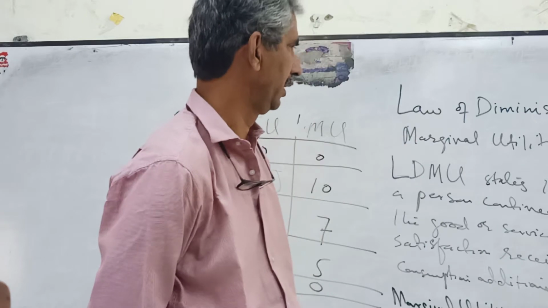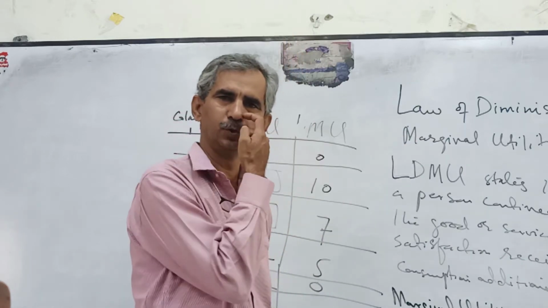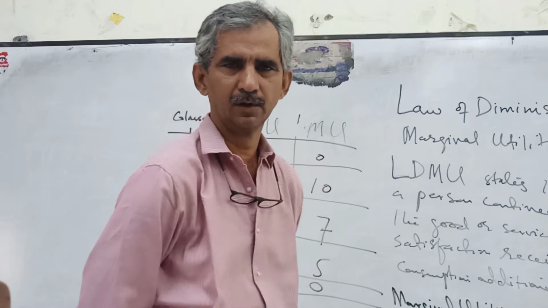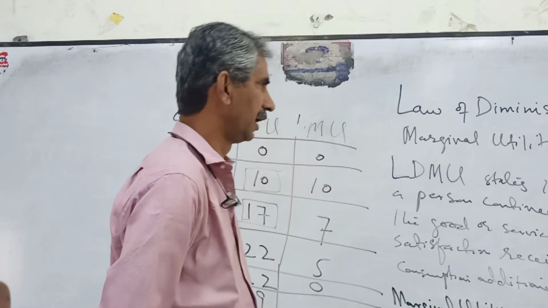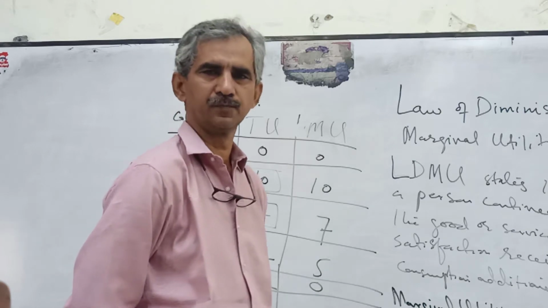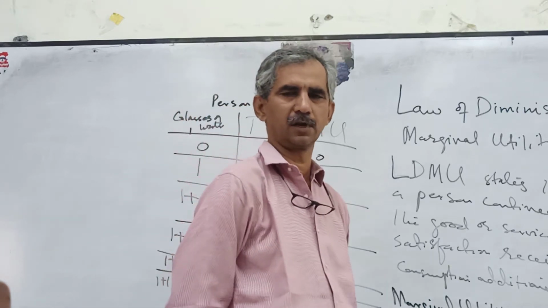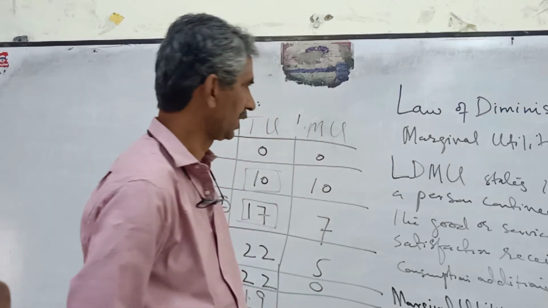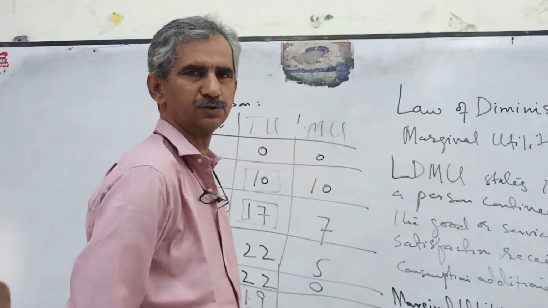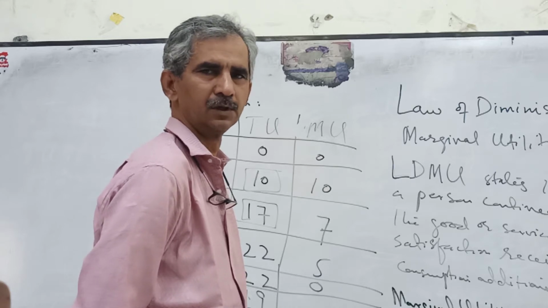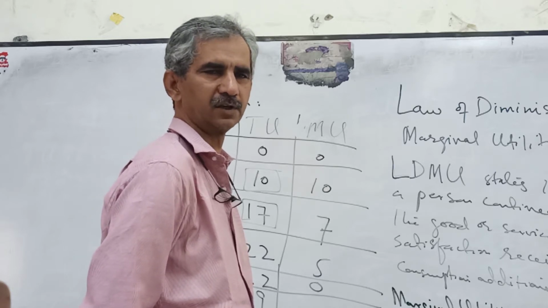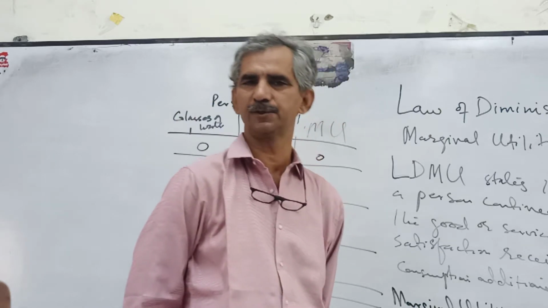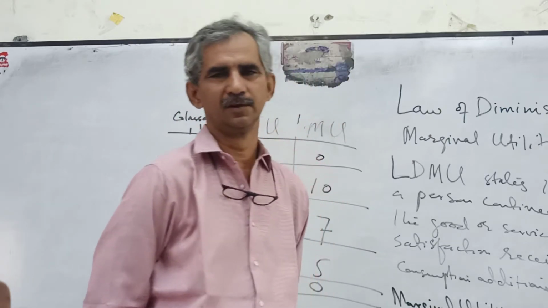And here I'm going to discuss with you the graph of the law of diminishing marginal utility. I repeat again that the law of diminishing marginal utility is related to the utility concept: if we consume continuously the same thing, the additional satisfaction which we receive from the consumption of additional units will decline.